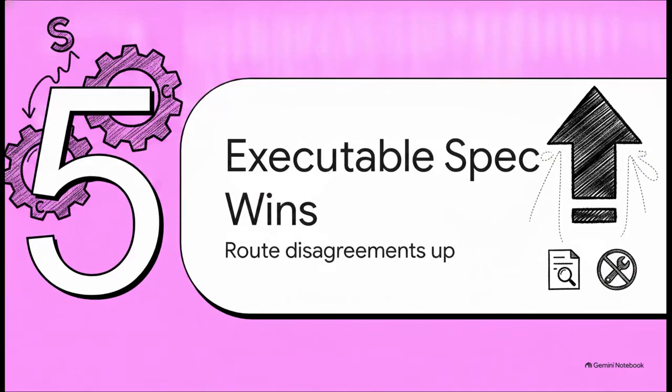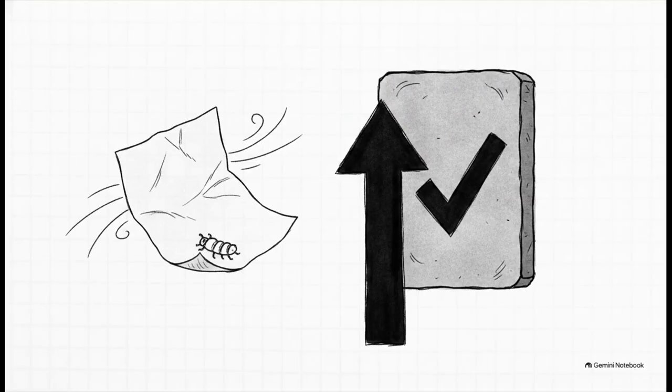Section 5. The executable spec wins. This brings us to the golden rule of this explainer. When the code and the spec disagree, you escalate and litigate the spec. Never, ever quietly nudge whichever file just happens to be easier to edit. I really want to share this powerful anecdote from the sources about propagated docstring drift. Basically, imagine a file where the actual executable test correctly expects the status of outdated, but 180 lines above, a human-readable docstring mistakenly says it should be contradicted.